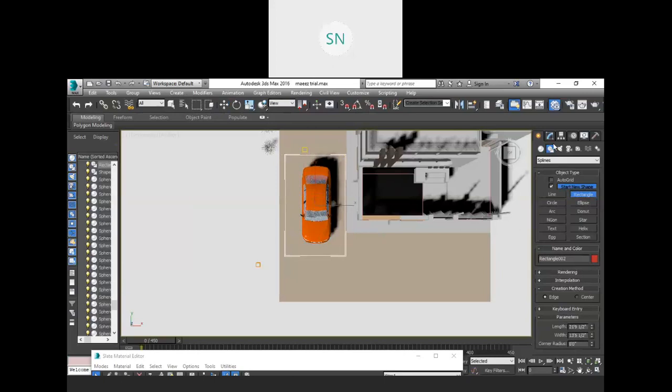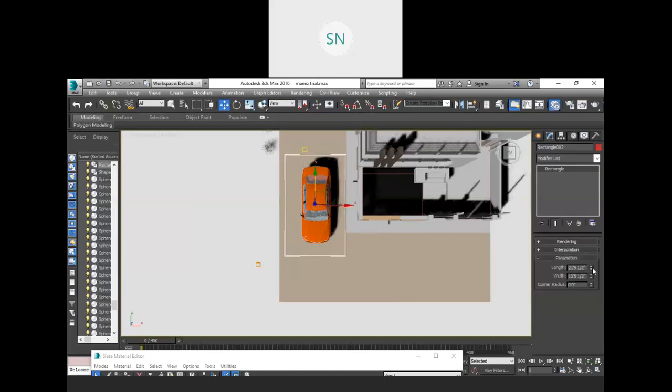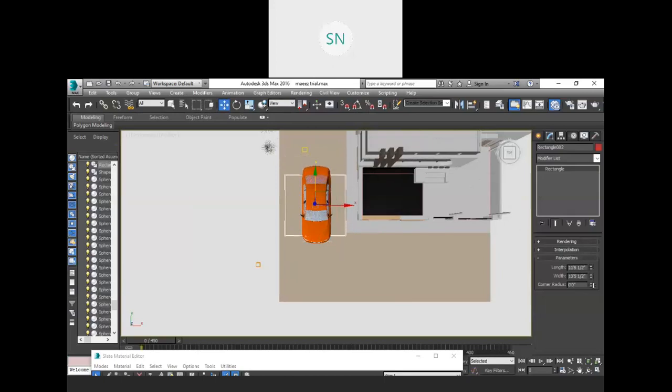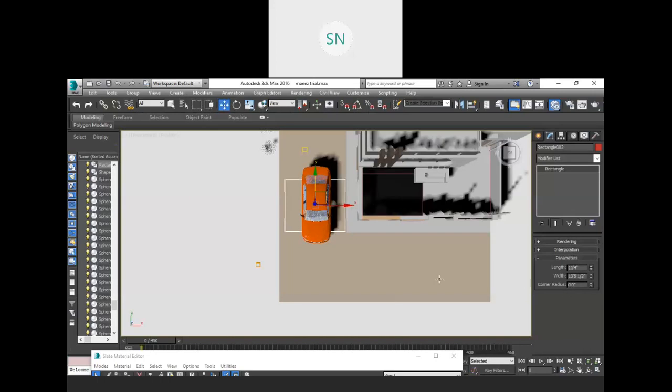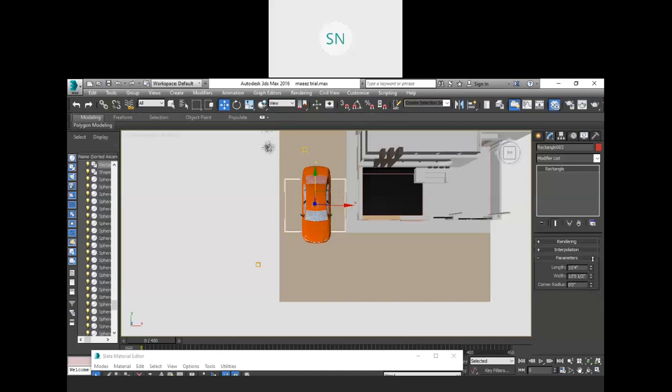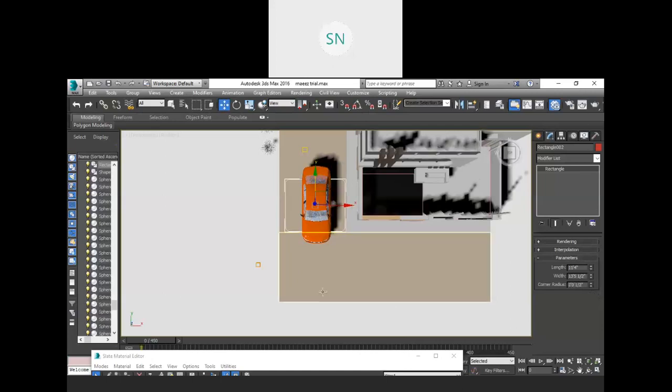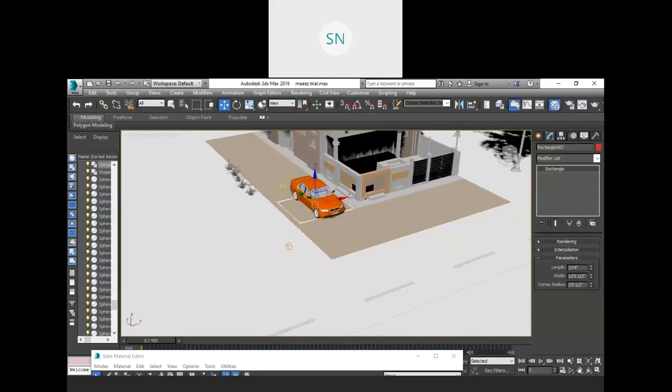Or I don't want this much rectangle. Let me keep it small. Small cloth I want to place. Fine. Take it a bit up.